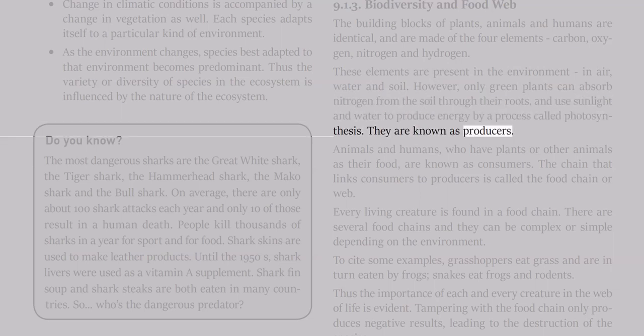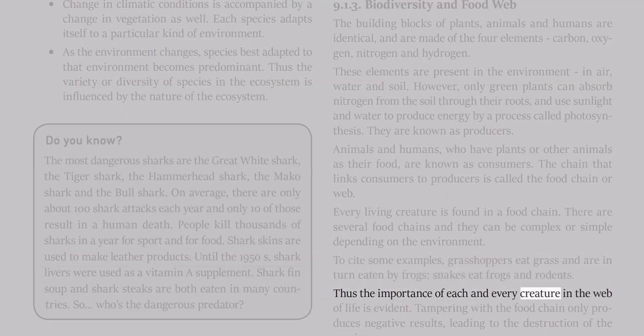They are known as producers. Animals and humans, who have plants or other animals as their food, are known as consumers. The chain that links consumers to producers is called the food chain or web. Every living creature is found in a food chain. There are several food chains, and they can be complex or simple depending on the environment. To cite some examples, grasshoppers eat grass and are in turn eaten by frogs, snakes eat frogs and rodents.